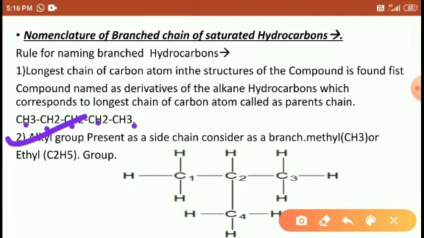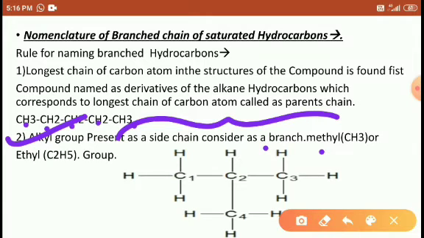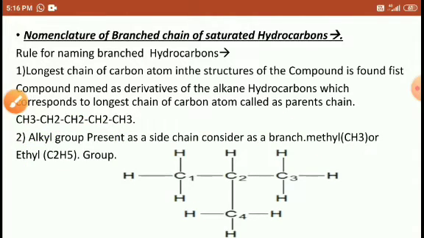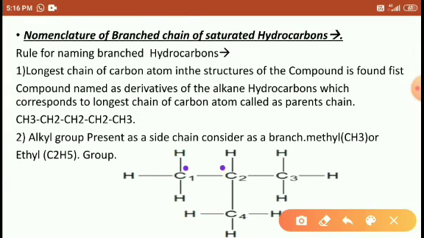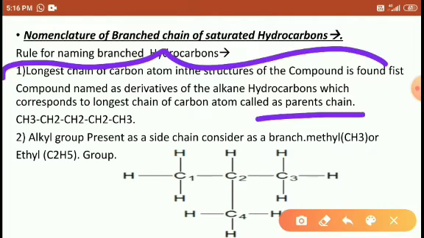An alkyl group present as a side chain is considered a branch. Alkyl means CH3 as methyl, ethyl C2H5. Look at one example here. Here, 1, 2, 3, 4 carbons are present. So which one is the parent chain here? Which one is the parent chain? The longest chain is the parent chain. Already I told you, the longest chain is the parent chain.